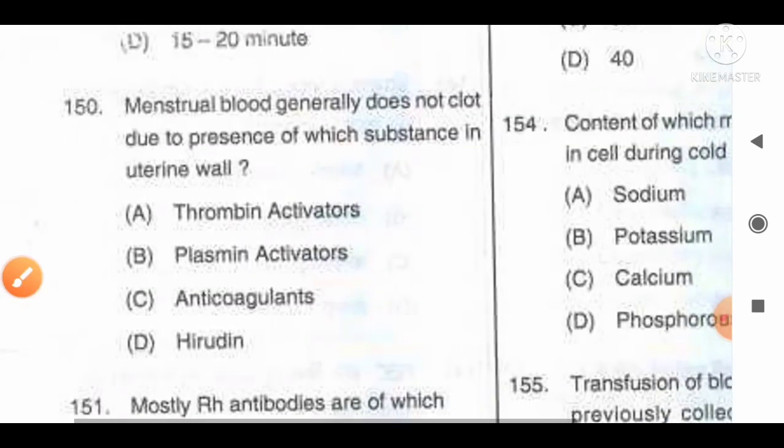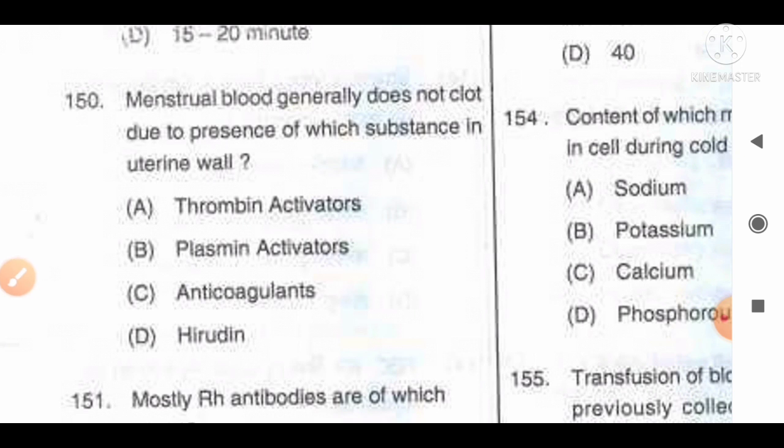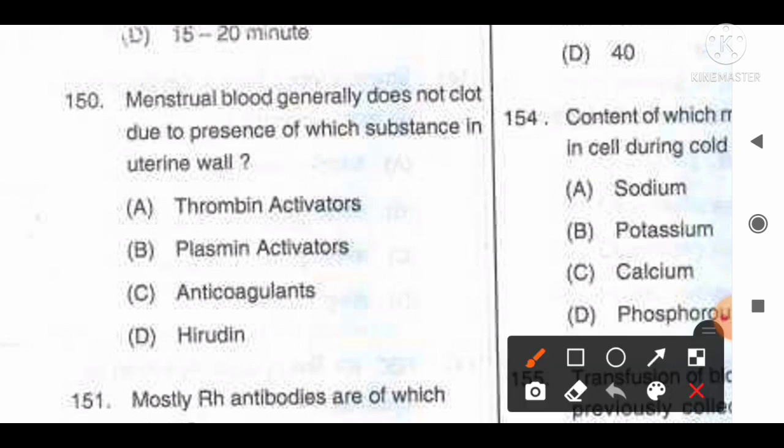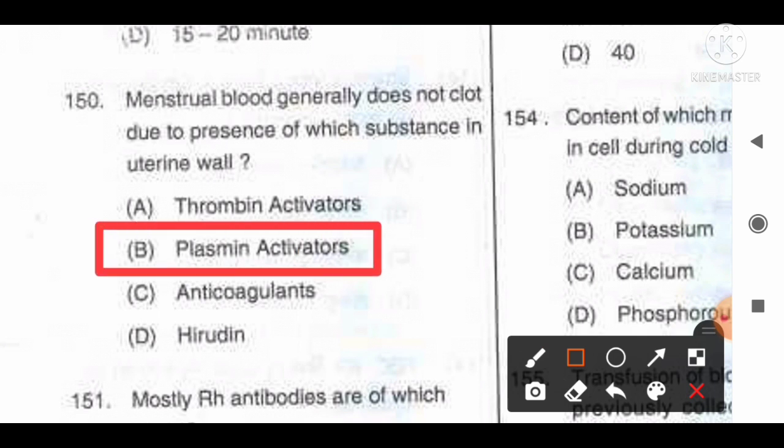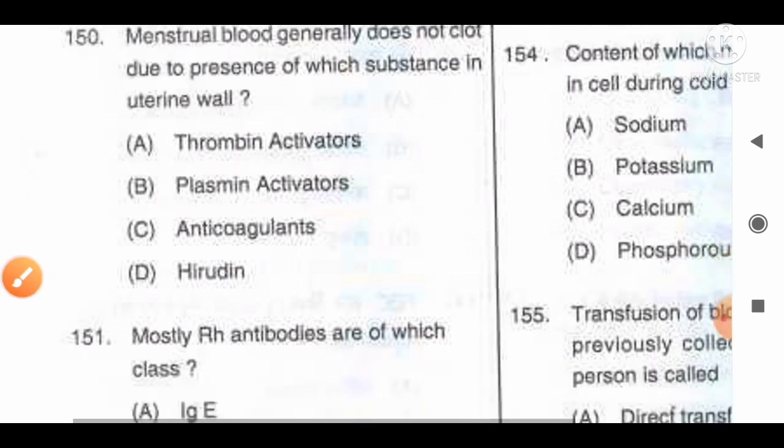Menstrual blood generally does not clot due to the presence of which substance in the uterine wall? And the options are: A. Thrombin activators, B. Plasmin activators, C. Anticoagulants, D. Hydrogen. And the correct answer for this question is option B, plasmin. Due to the presence of plasmin activators in the menstrual blood, it generally does not clot. So option B, plasmin activator, is the correct answer for this question. Move to the next question, number 151.